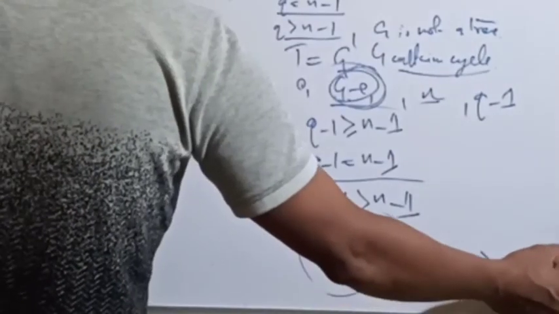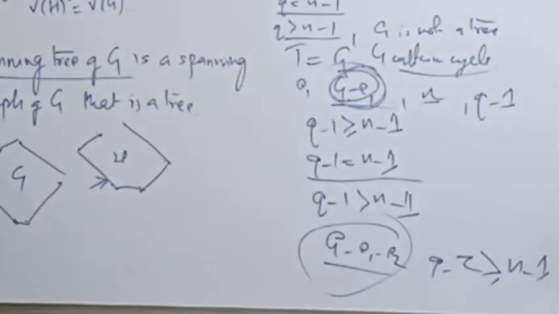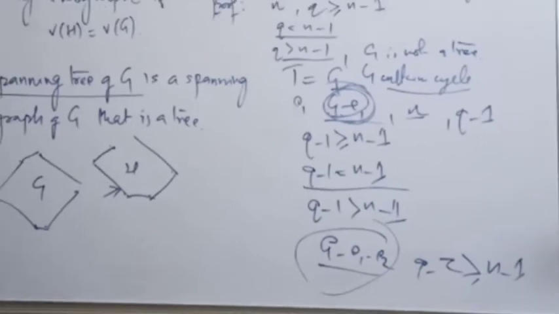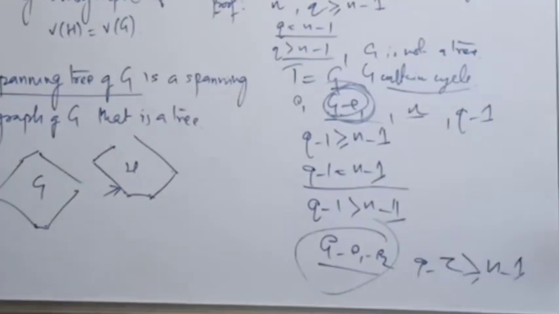this Q minus 2 is greater than or equal to n minus 1. If it is equal, then G minus E1 minus E2 is the spanning tree. If it is not equal, then it is greater than, and again you can subtract another edge. So this process continues. Eventually we produce a subgraph T which is connected, has n vertices and n minus 1 edges. Is that clear? Okay, so in this way we can find a spanning tree in any connected graph.